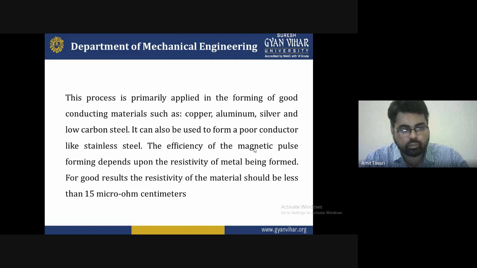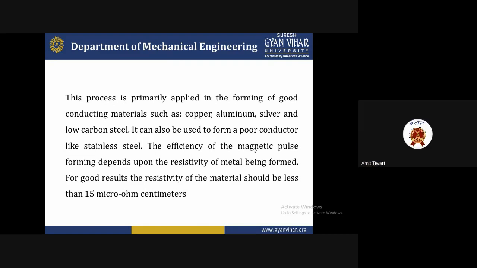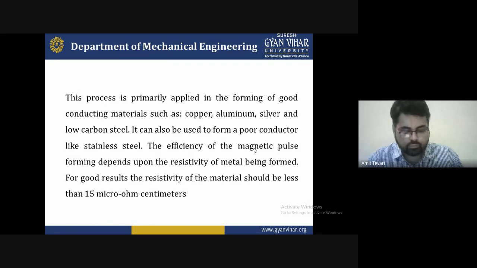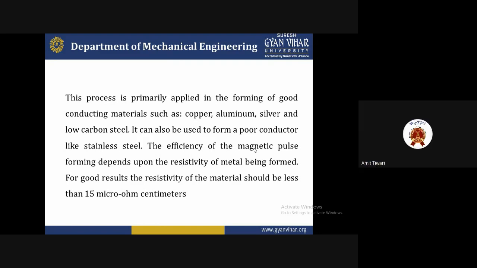The efficiency of magnetic pulse forming depends upon the resistivity of the metal being formed, and for good forming the resistivity of the metal should be less than that limit. These are some benefits and advantages we have to find out, with different types of material and different conditions, all the factors we have to understand for good magnetic pulse forming working. That's why we use the limit of 15 micro-ohm centimeters.